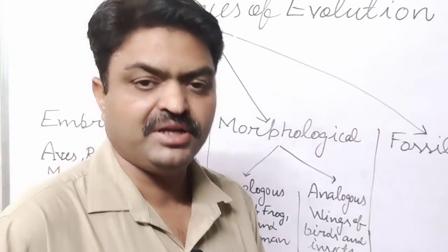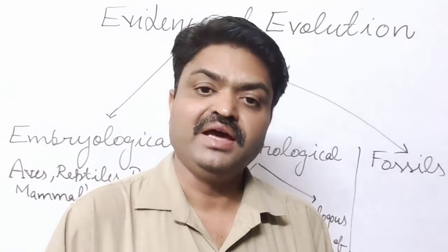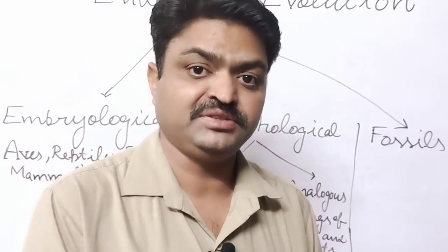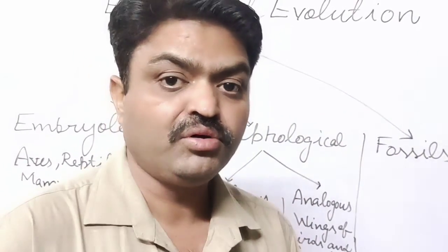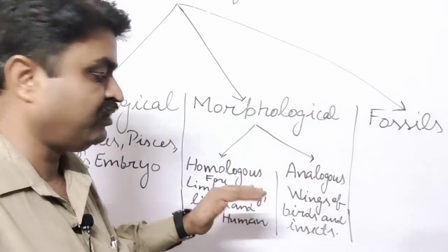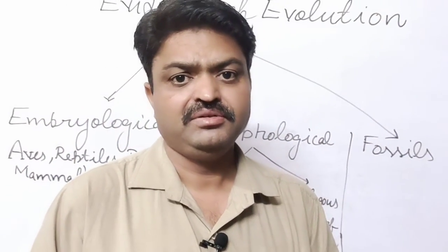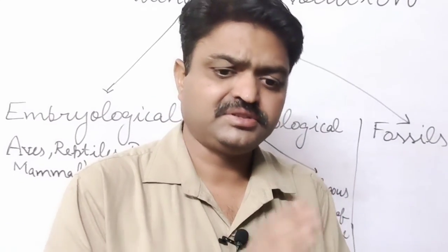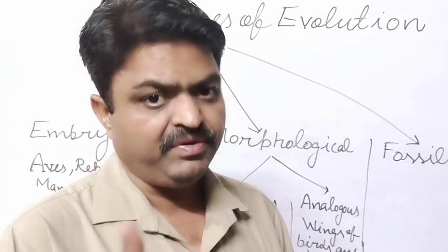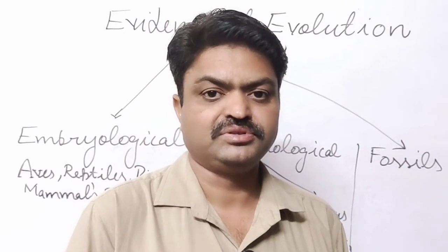Homo means, student, similar. Logos means structure. If the living organisms have similar structure and origin but perform different functions, they are known as homologous organs, student. Like the four limbs of frog, lizard, and human. If we observe, student, their basic structure, then we will find all the structures that are found in us. Means we will find similar bones. Like we have the radius, ulna and humerus, they also have these bones.